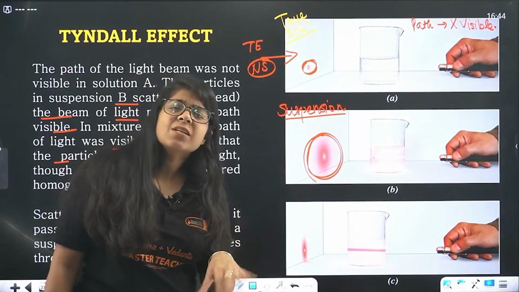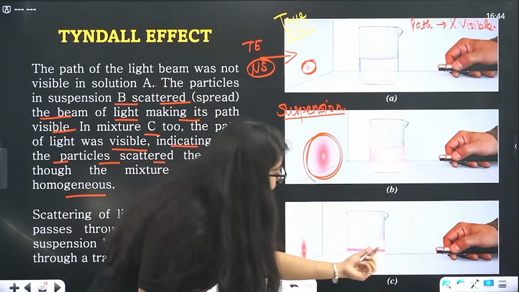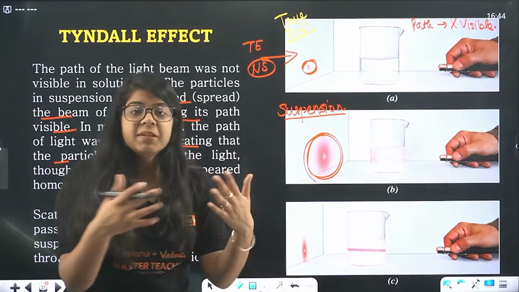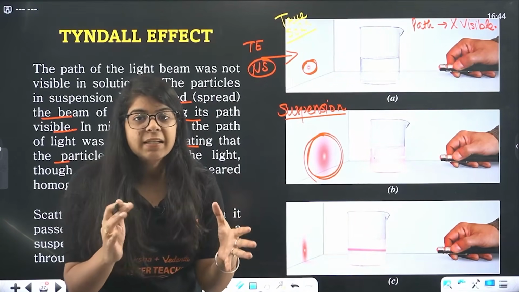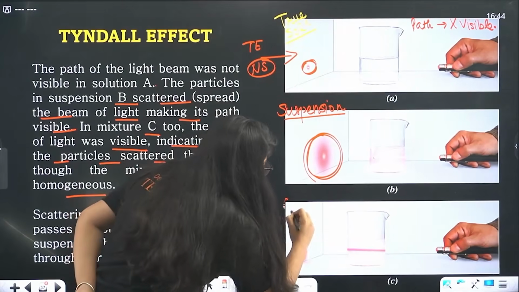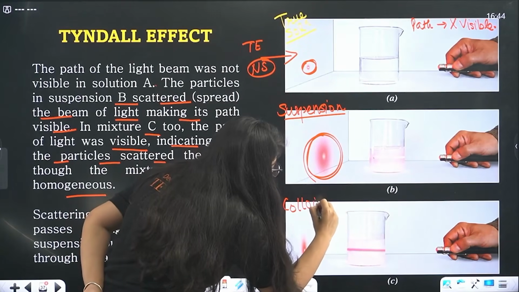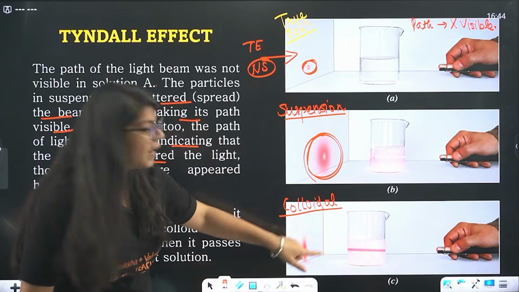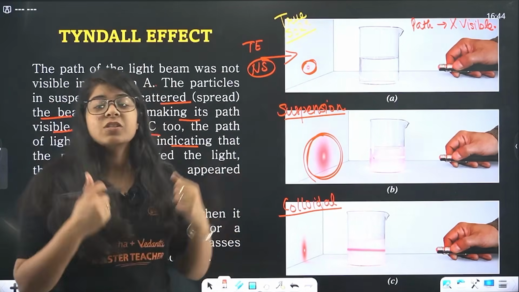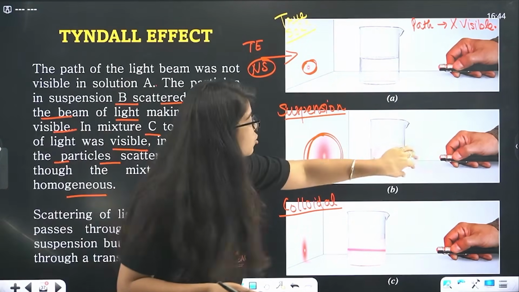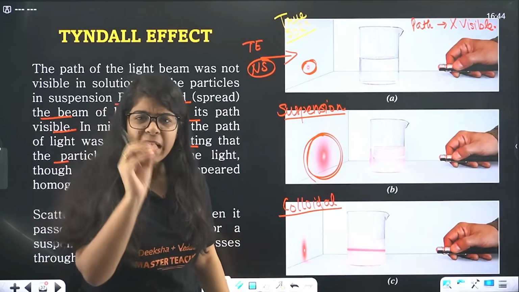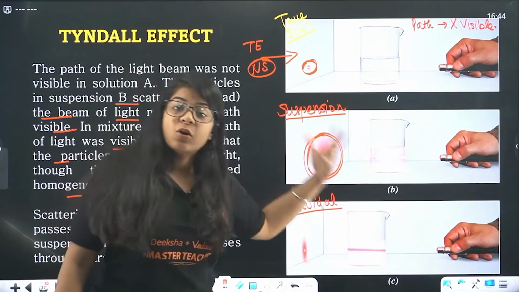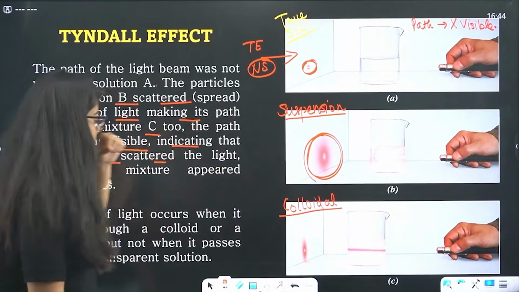But still the path of light is a little bit scattered. That is because it's a colloidal solution where the path of light is visible, and hence it shows the Tyndall effect. In suspension also the path of light is visible, even a minute one, but it's visible. So it also shows the Tyndall effect, right?